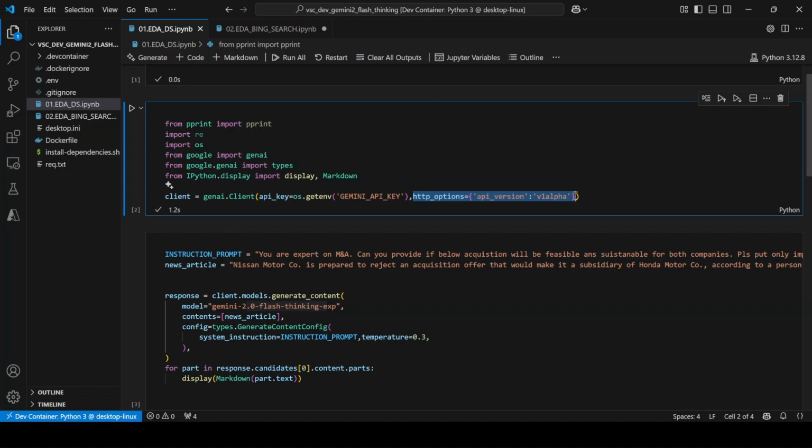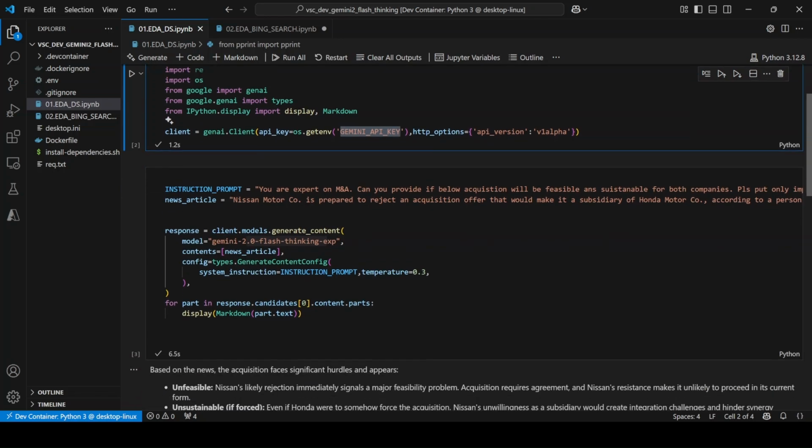So basically, to cover the reasoning part, you just need to do this, and that's what we did. This is all boilerplate code. You need not do anything. You have to create a client and provide an API key. Again, you can get the API key from Google AI Studio.